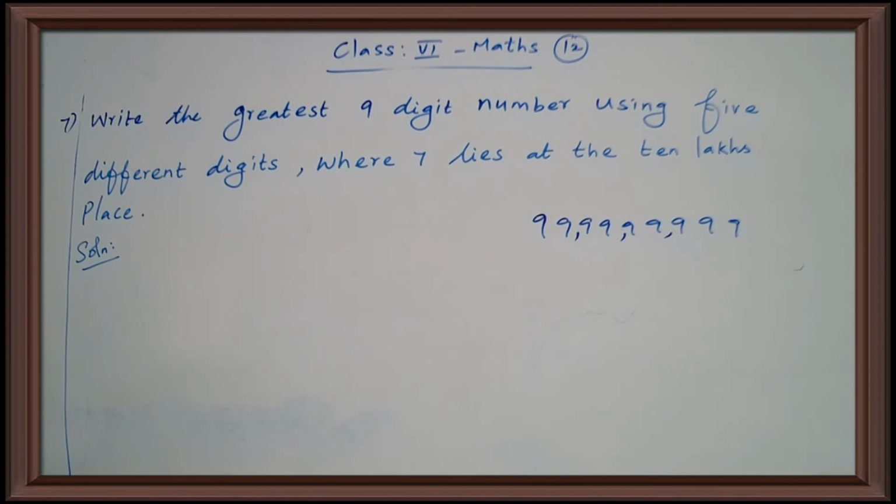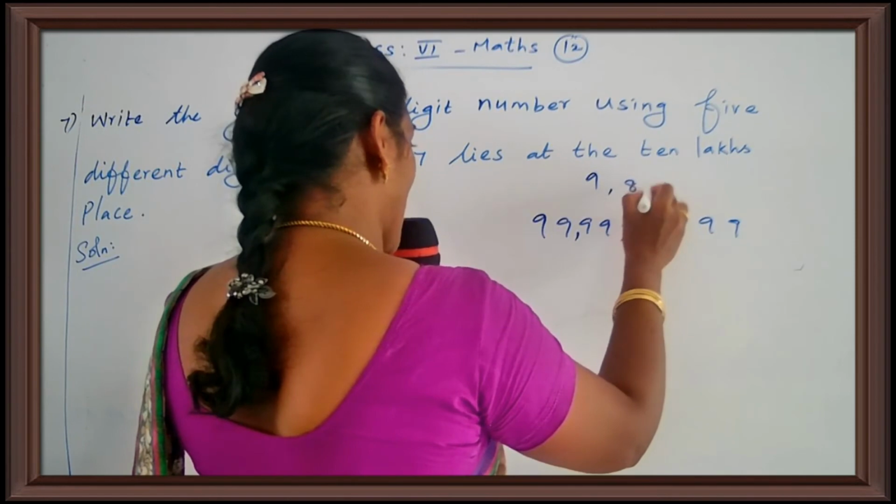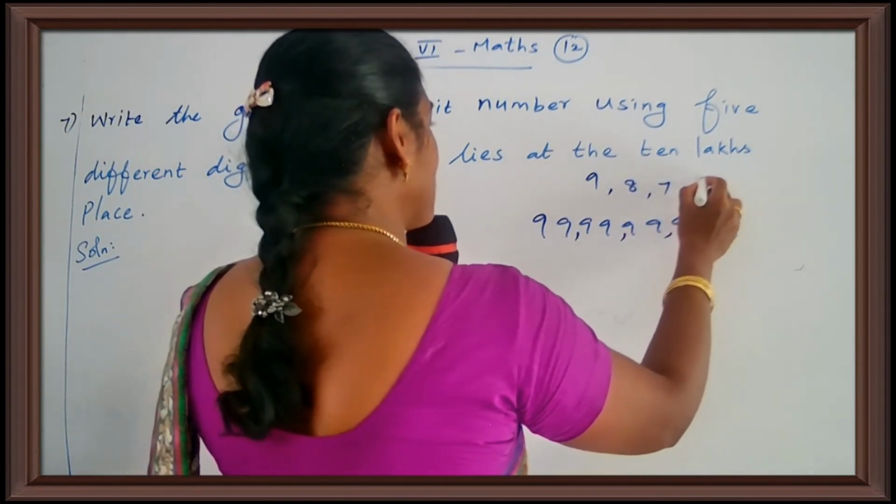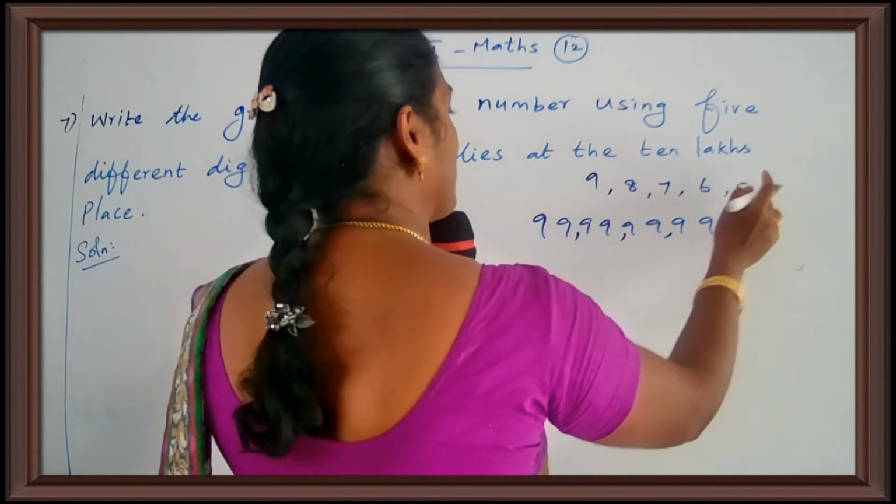Okay, here only one digit is used. Yes or no, children? But we need how many digits? 5 different digits are needed, but here there is only one digit. So you take another; how many digits are needed? 4 digits are needed. So the digits are 9 as one digit, next 8, 7, 6, 5. So using 5 different digits.